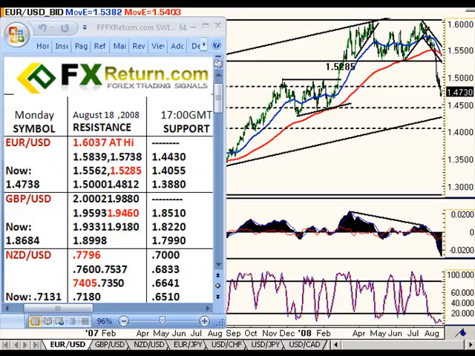Hello and welcome to the FXReturn.com Market Weekly Preview for the Euro, the Pound, and the New Zealand Dollar for Monday, August 18th, 2008. It's coming up on 1700 GMT, and you can see the Euro trading in the background at 47.30. We've come through our main level at 48.12. That was our first retracement level.